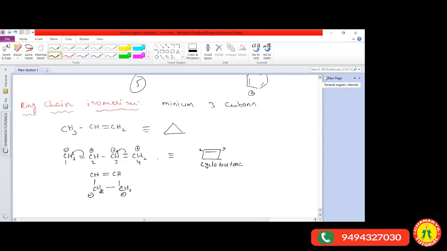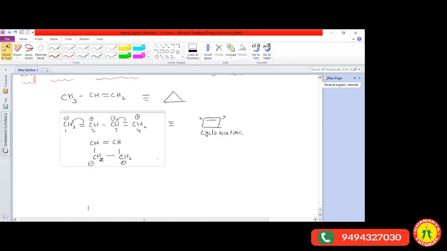Sir, one more example. Do you understand this one? Yes, sir. Okay, so that is how we convert 1,3-butadiene into cyclobutene.